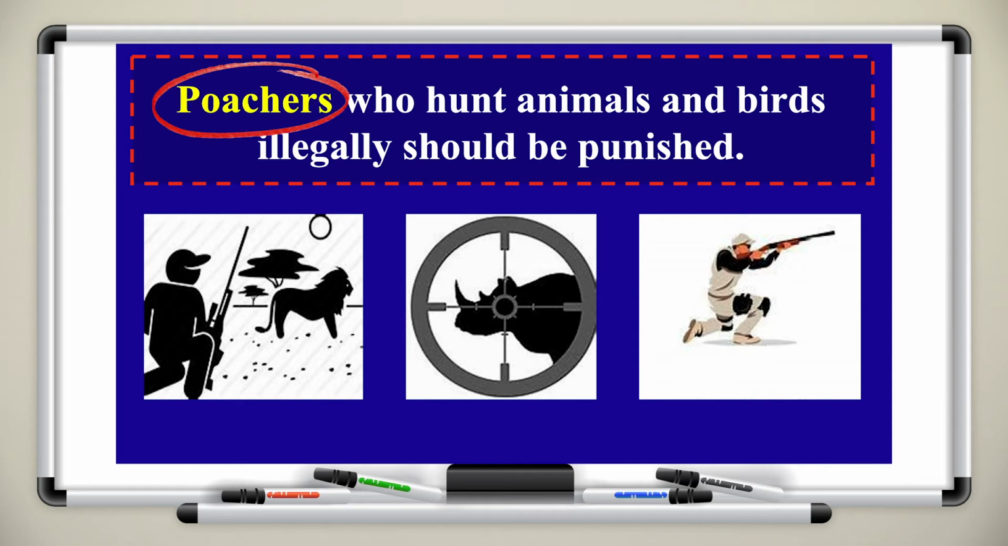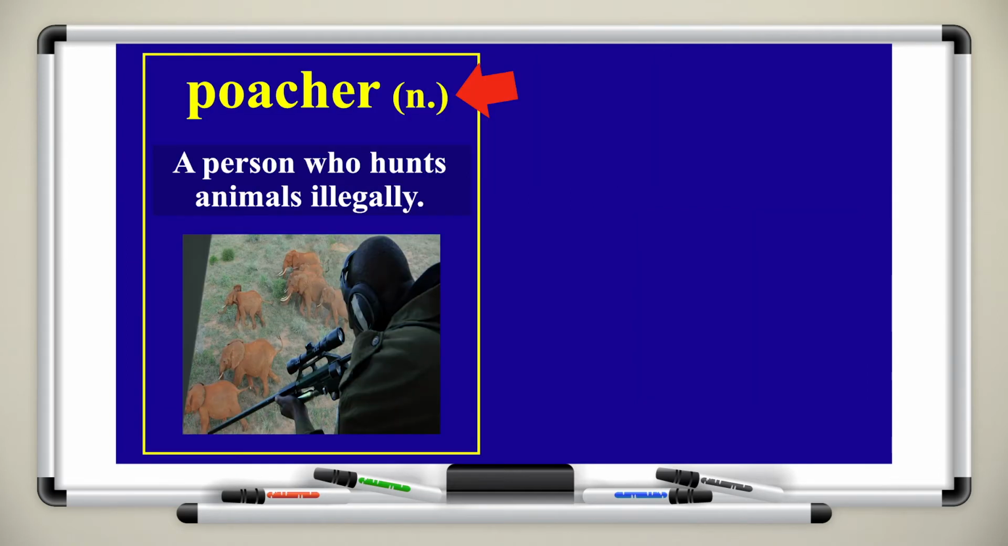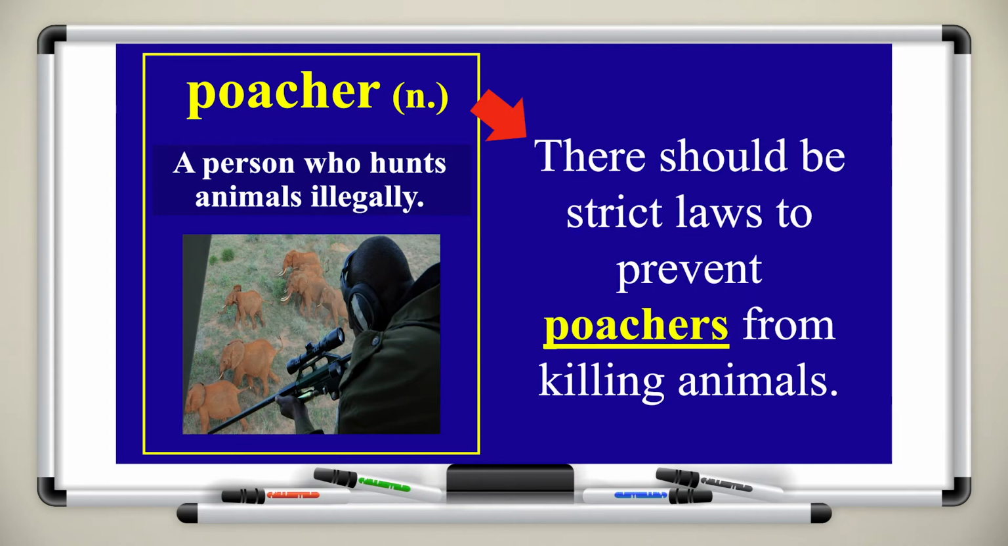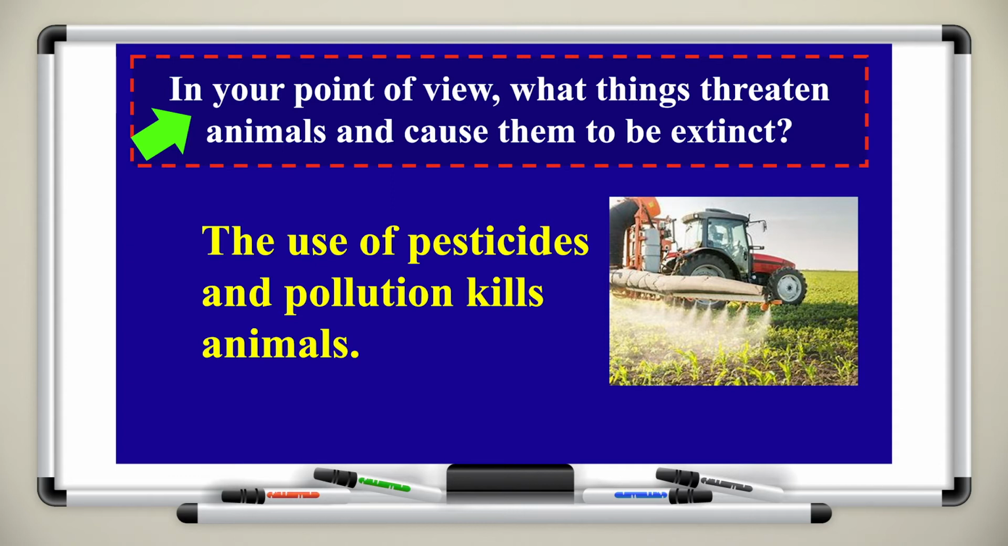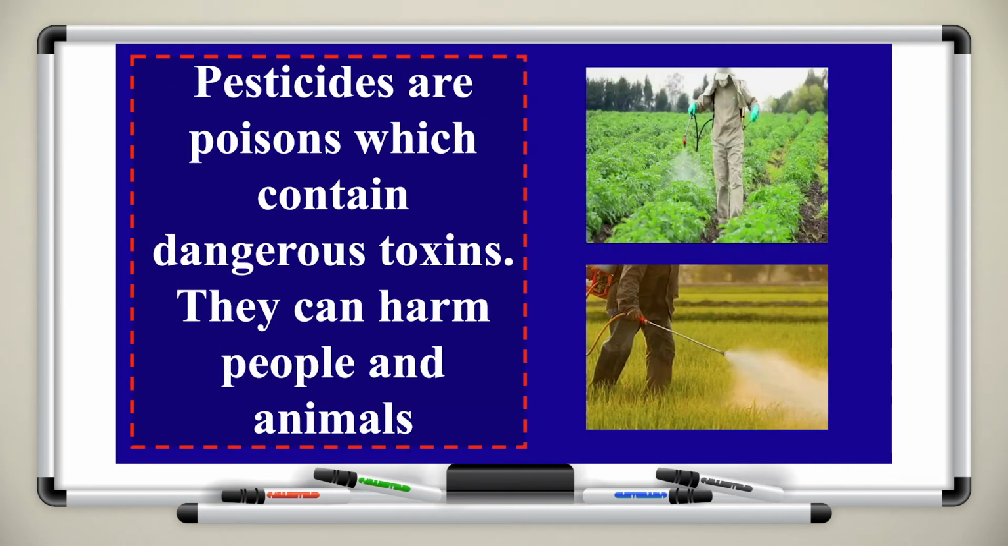So what do you think the word poachers means? The images on the bottom will help you understand the meaning of the word. Poacher is a noun, and it means a person who hunts animals illegally. For example, there should be strict laws to prevent poachers from killing animals. Another thing that threatens animals and causes them to become extinct is the use of pesticides, and pollution kills animals. Pesticides are poisons which contain dangerous toxins. They can harm people and animals.